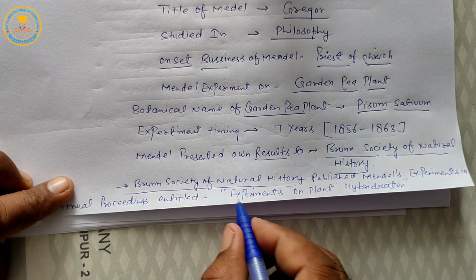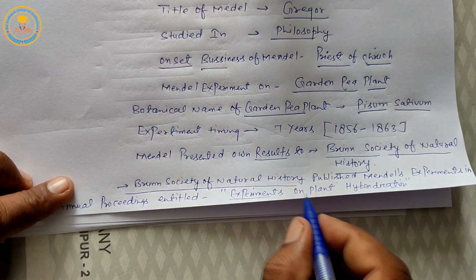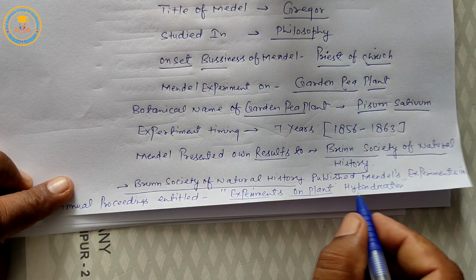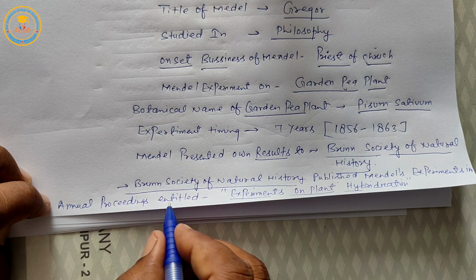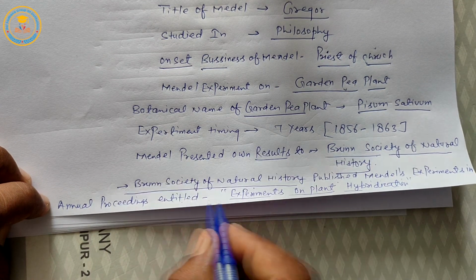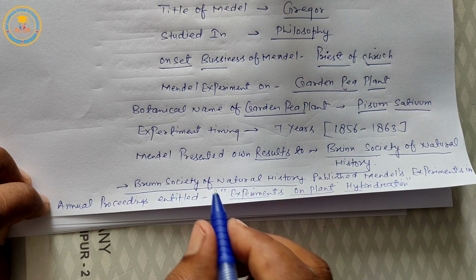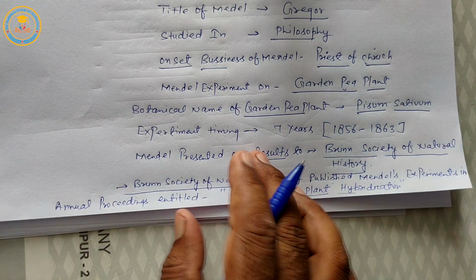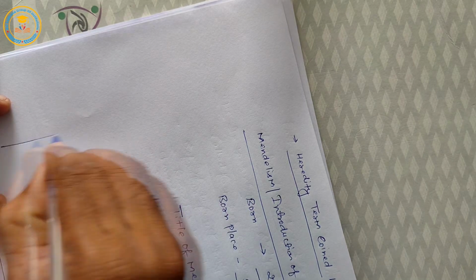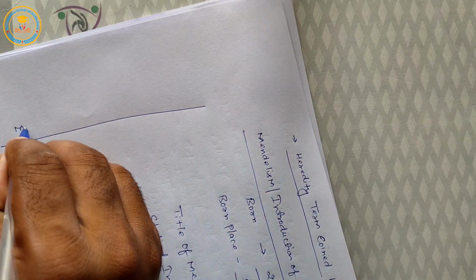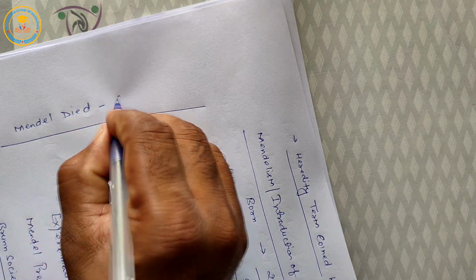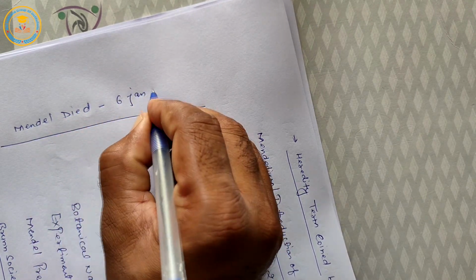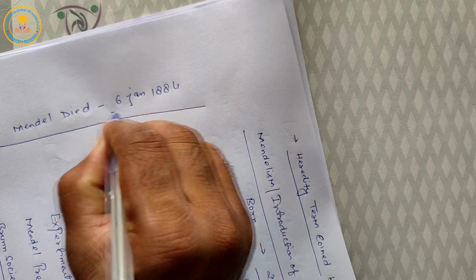Once again, Brunn Society of Natural History published Mendel's experiment in annual proceeding entitled Experiment on Plant Hybridization. Next, Mendel died on 6th January 1884.